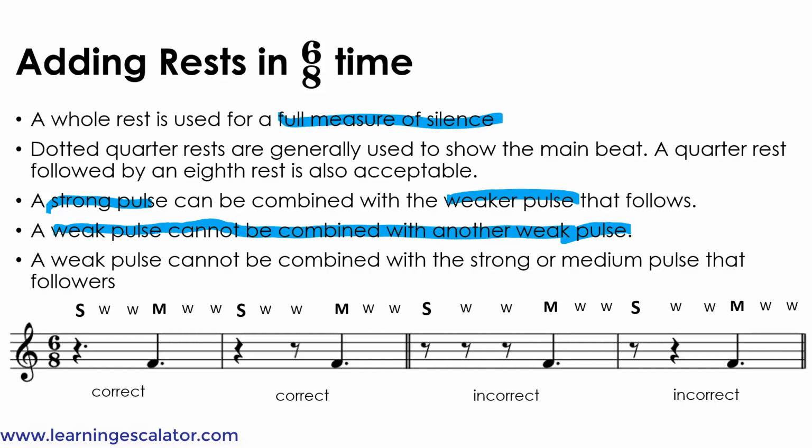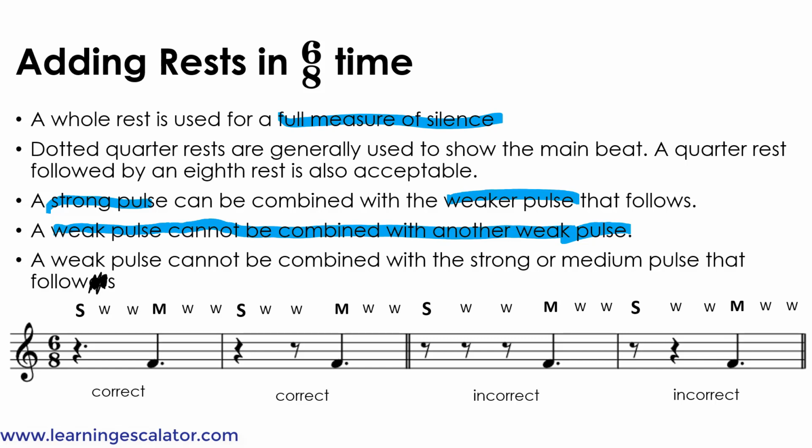A weak pulse cannot be combined with the strong or medium pulse that follows. So in 6/8 time, it's strong, weak, weak, medium, weak, weak. That's the strong and weak pattern.